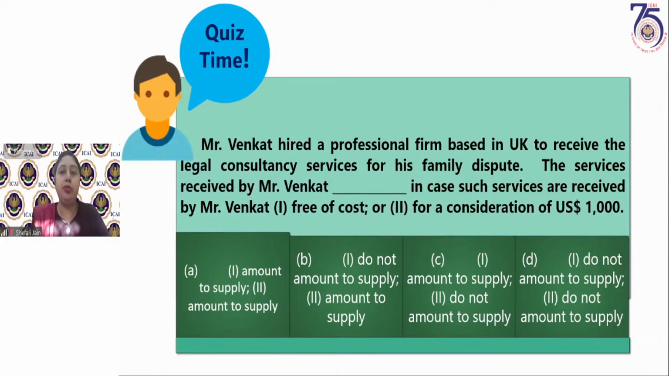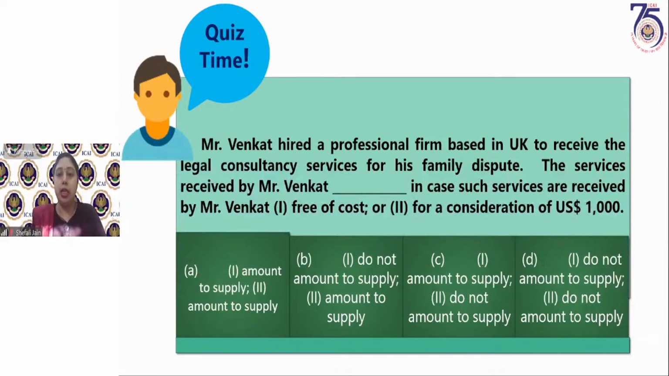Mr. Venkat hired a professional firm based in UK to receive legal consultancy services for his family dispute. Okay, professional firm, he has hired a professional firm in UK. So we have to see from whom he is receiving these services, for what purpose he is receiving these services, and whether consideration is being charged or not. These services are received by Mr. Venkat